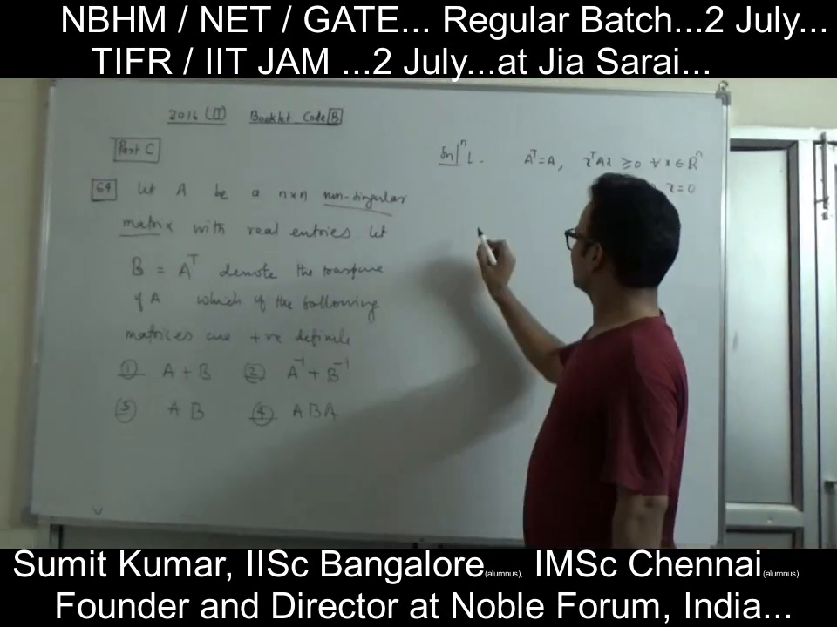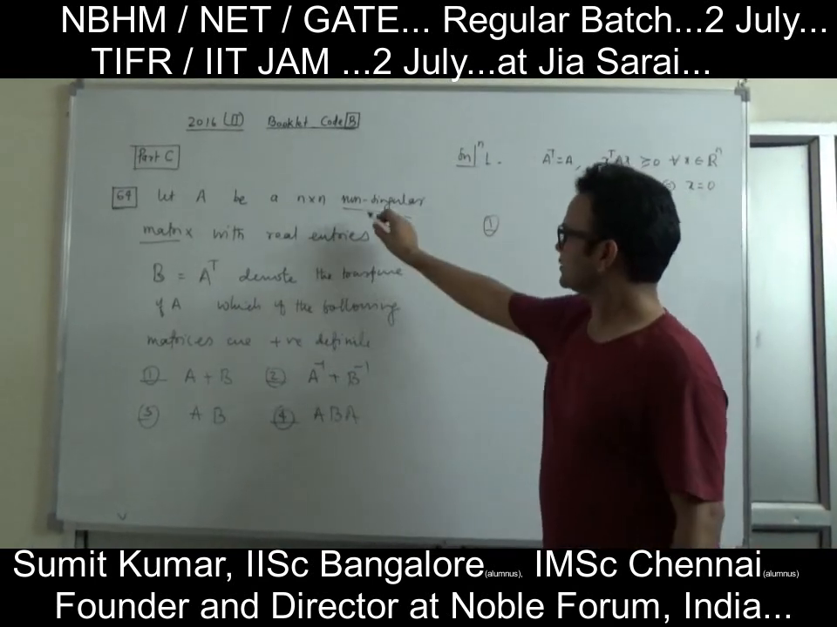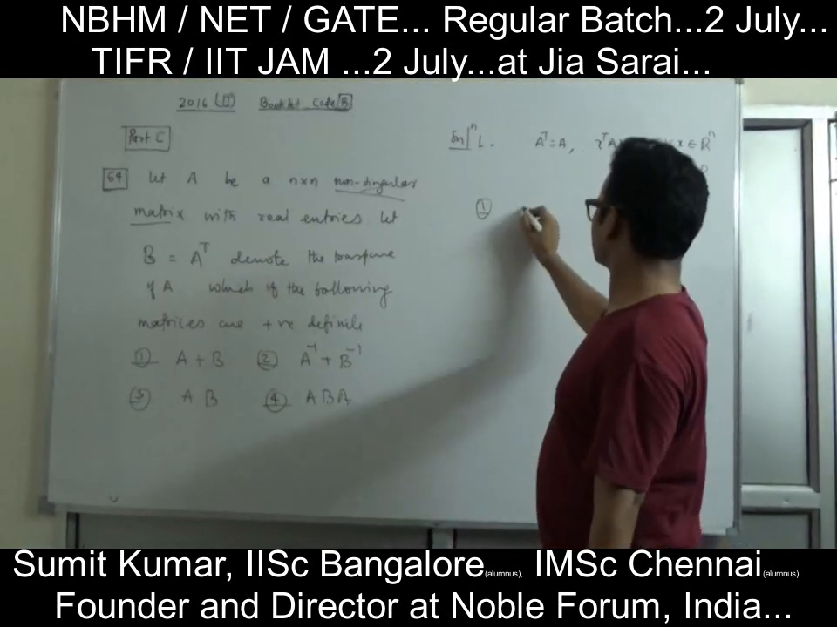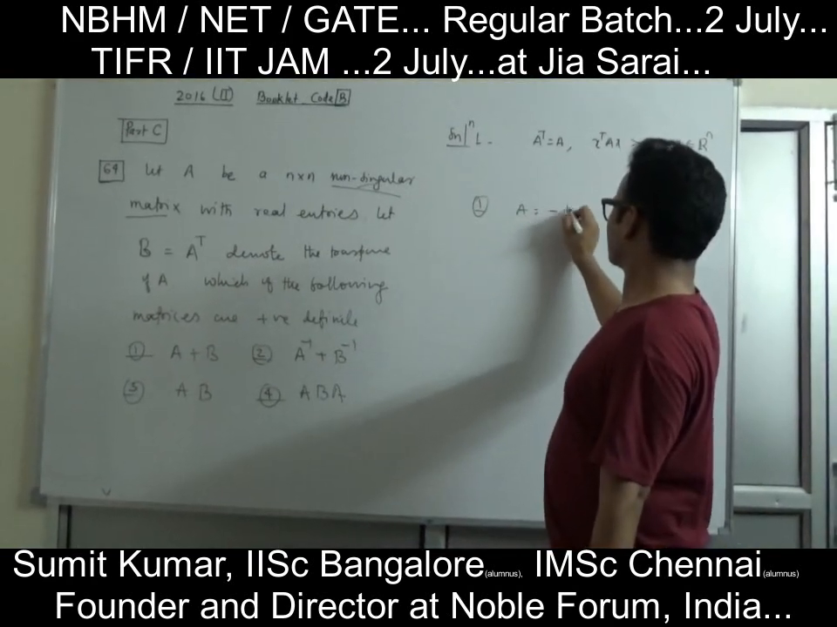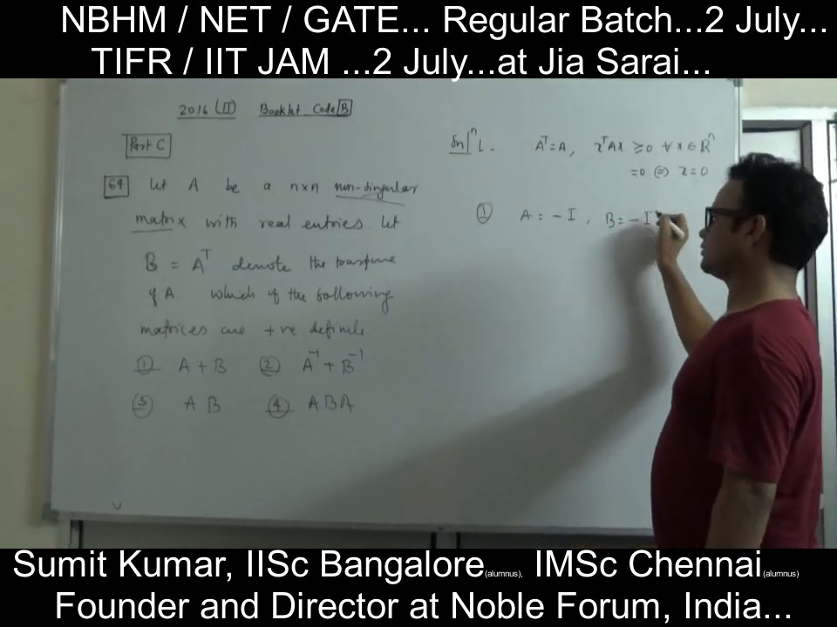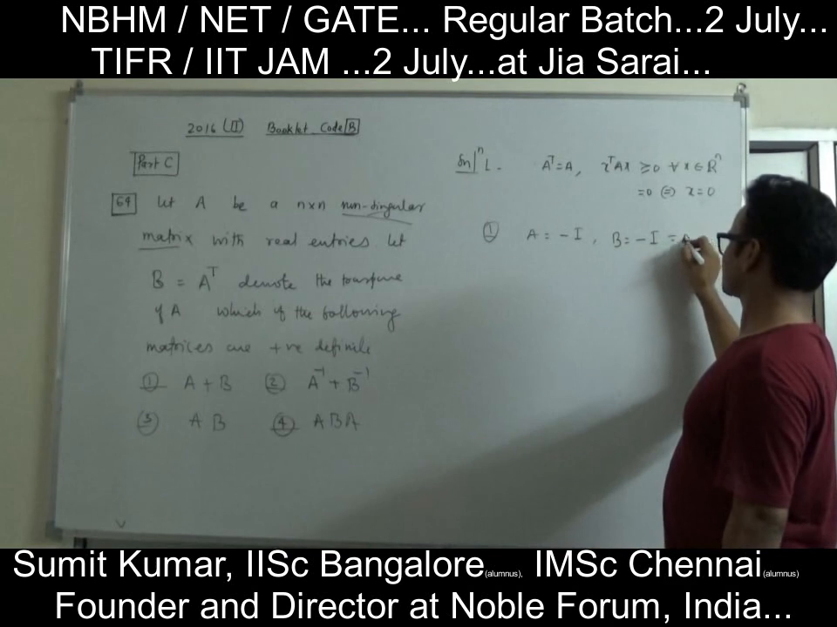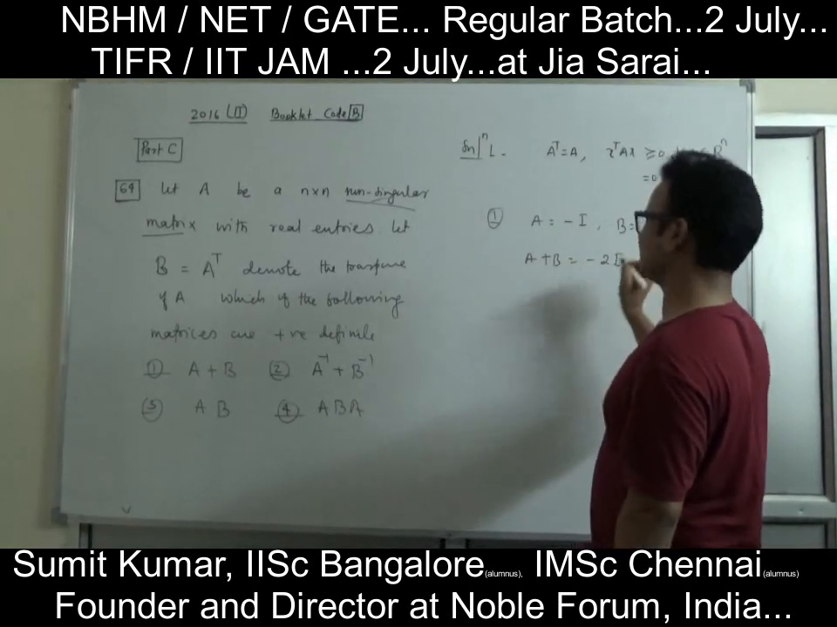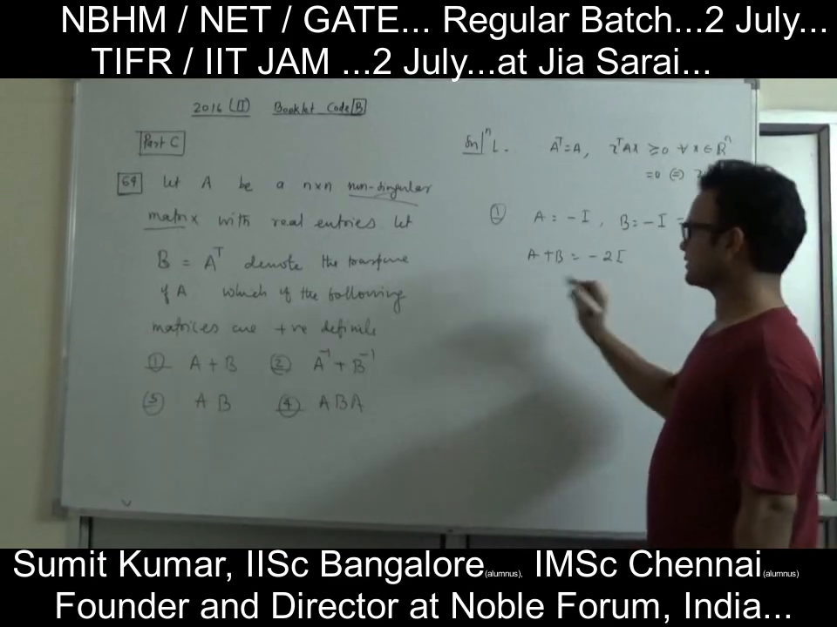Use that. So first option: if A is non-singular, does it imply A plus A transpose is positive definite? False. Let's take A equal to minus identity. This is a non-singular matrix. B is also minus identity, which is the transpose of A. What is A plus B? Minus 2 times identity. Check, this is not positive definite.